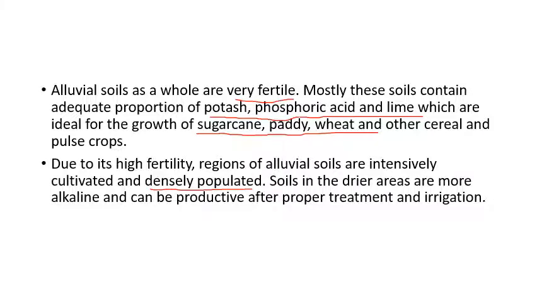The soil in the drier areas is more alkaline, like you know that in Rajasthan there is a belt of this alluvial soil, so the soils are alkaline and they can be productive only after proper treatment and irrigation.